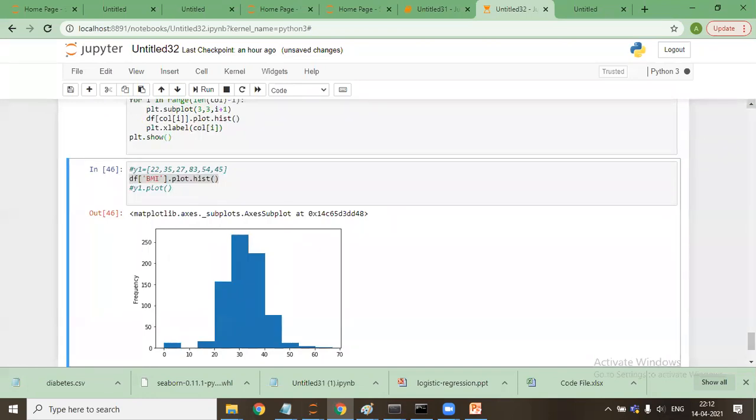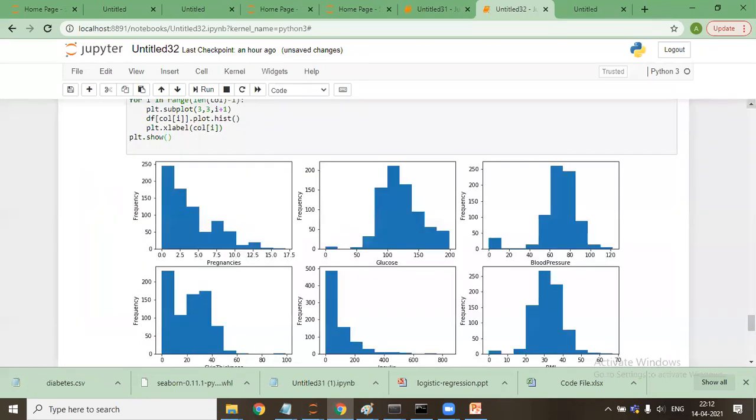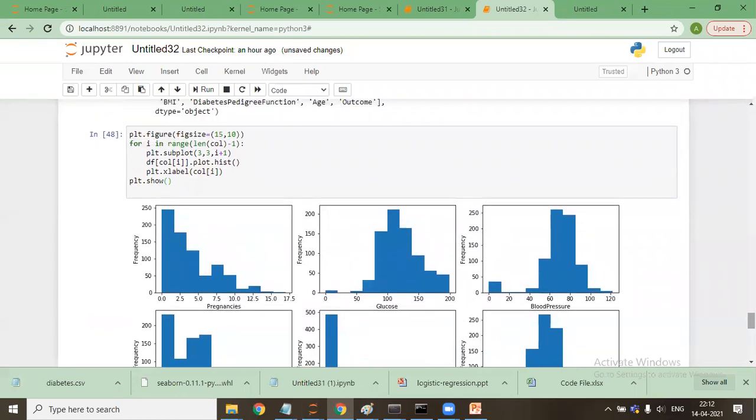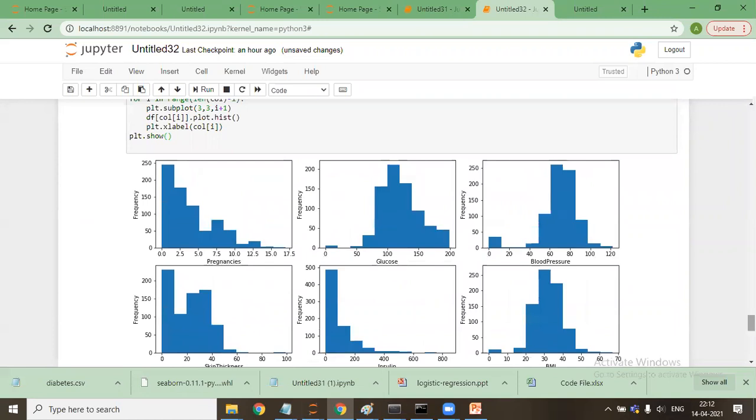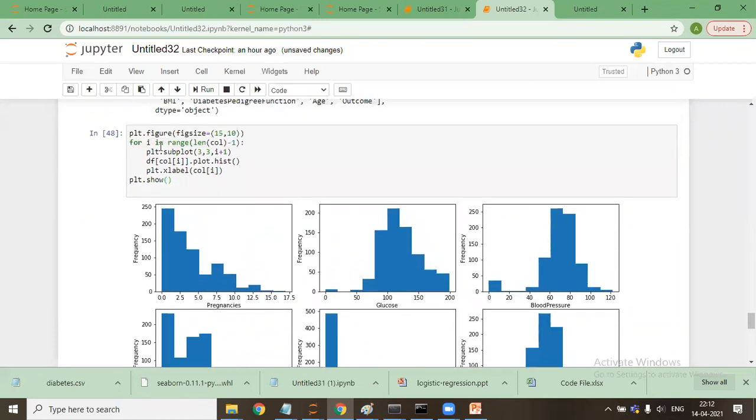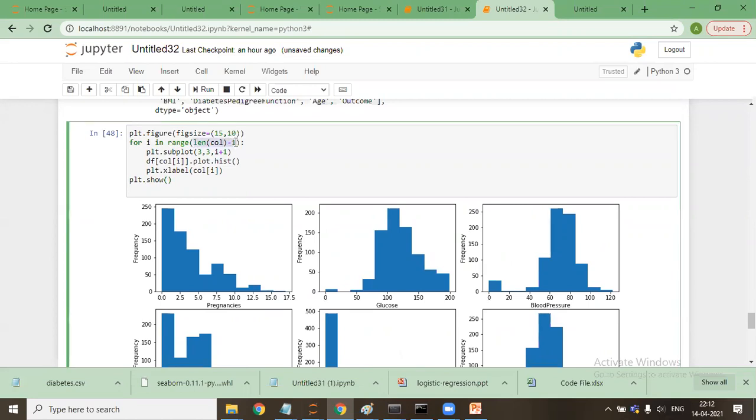It will take some time, and see what it has done. For every column, it has plotted a graph because I have used a for loop. I said for i in range, it will execute as many times as the number of columns minus 1, because I have not plotted the graph of the output.